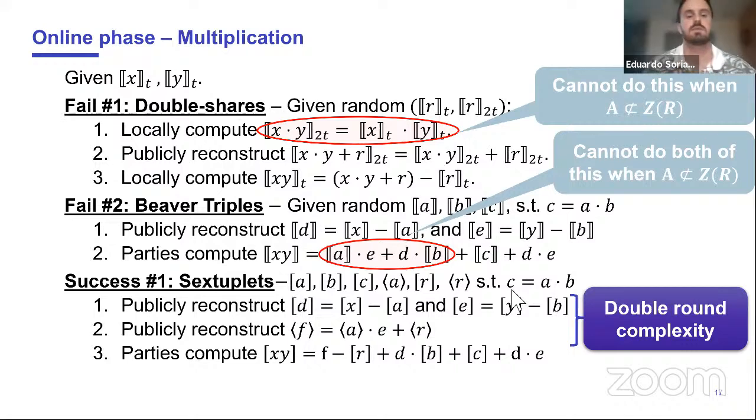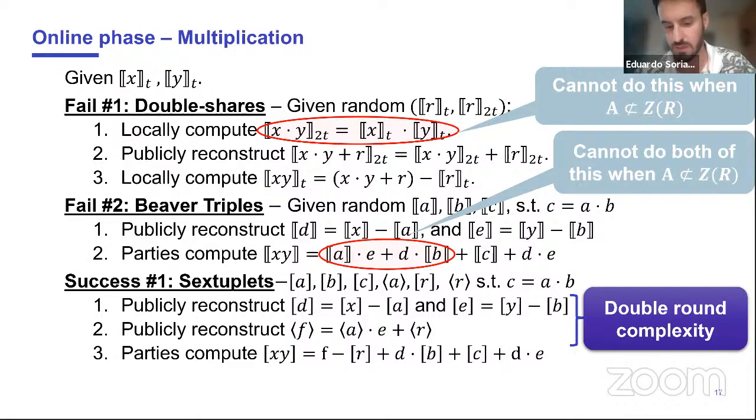Can you see the slide? Yes. Okay, this is from the full version of the talk. The problem with beaver triples is that you need to have this bimodular structure. If you look at the fail number 2 over there. In order to get around this problem, rather than having a triple, you can have a sextuplet, where you add this intermediate step number 2 over there in order to get all the schemes to be in the same kind of module and get the product that you wanted to compute.